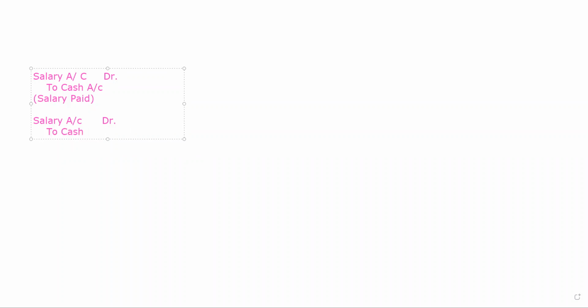In narration, you will write as it is given in the statement, salary paid to Gopal. Whether it is paid to Mohan, Sohan, Shyam, or anybody else, for the business they are not the creditor. The business is paying an expense. So the salary account will be debited in that case also.